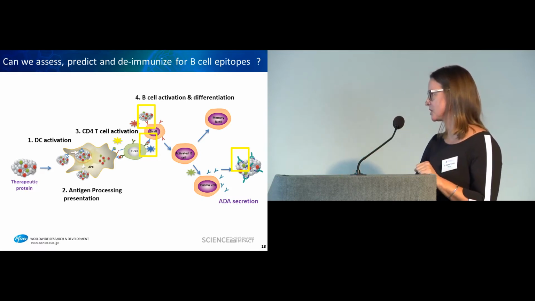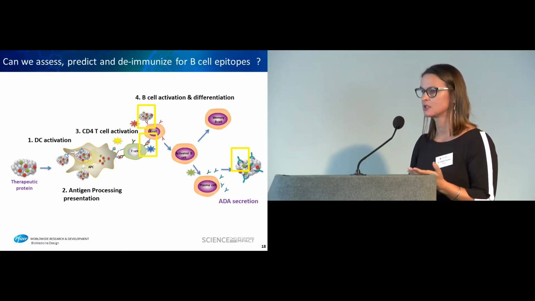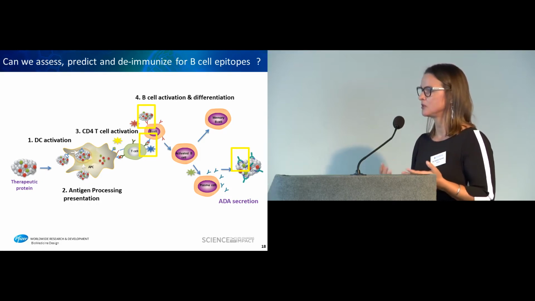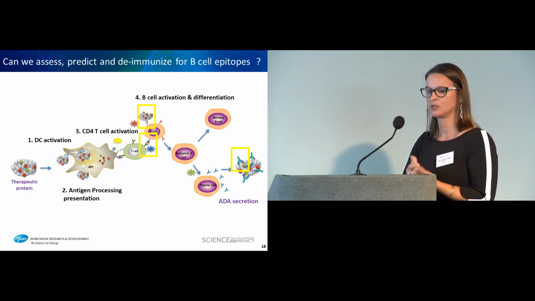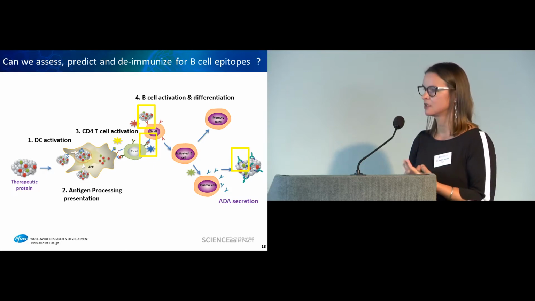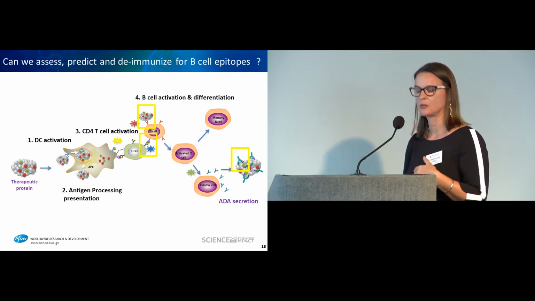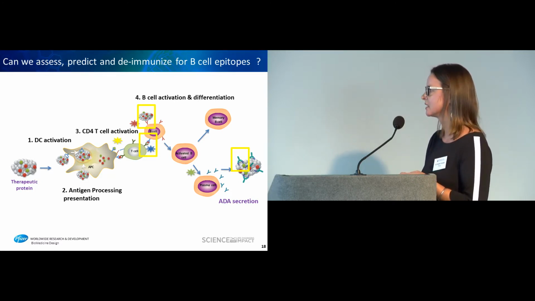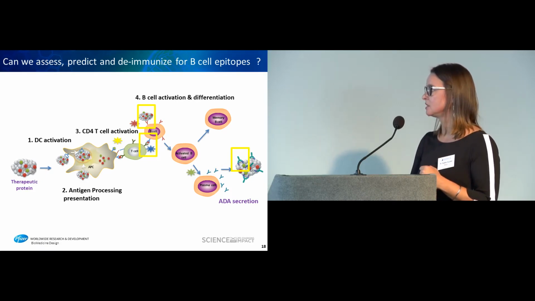Then this was mentioned again this morning: what cytokines are produced by the CD4 T cells? Because for many reasons, we look at proliferation and we do not look at what these T cells produce. And there is some emerging data, especially from the Iberis Consortium, that has described maybe some IL-10 secretion in patients not developing ADAs. So what's the outcome, depending on what our CD4 T cells secrete?